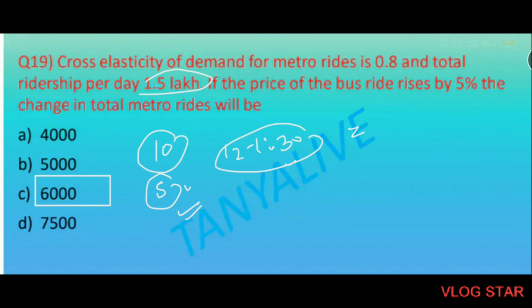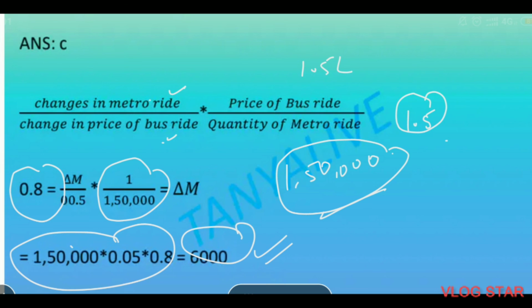become expensive. Next question, cross elasticity of demand for metro rides is 0.8, and total ridership per day is 1.5 lakh. If the price of the bus ride rises by 5%, the change in the total metro rides will be. So what does cross price elasticity mean? Here we have metro and bus, which are substitutes. The elasticity is already given as positive, that is 0.8. We'll take the price of bus ride in the numerator, and quantity of metro ride 1,50,000 as denominator. After cross multiplication, we'll get the answer, that is 6,000.